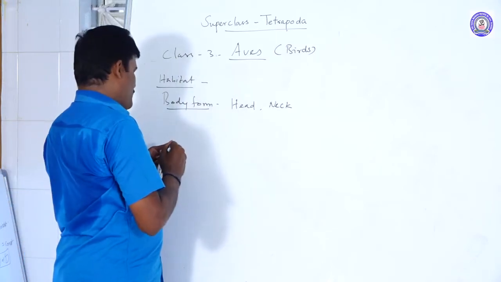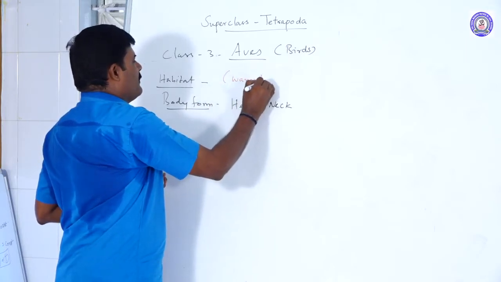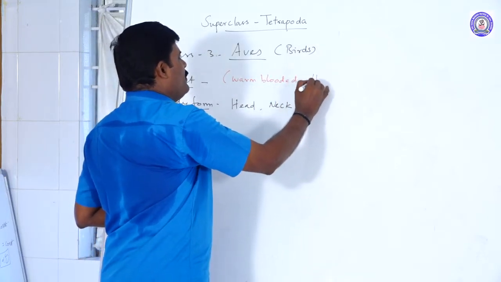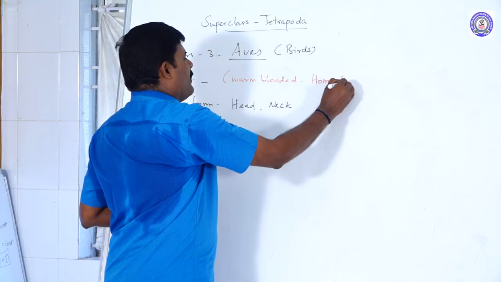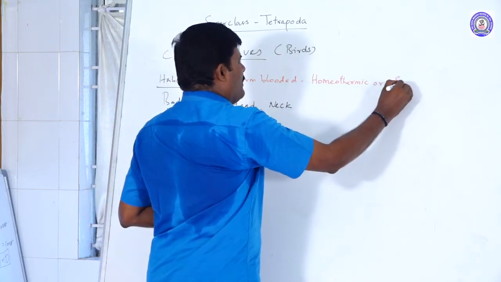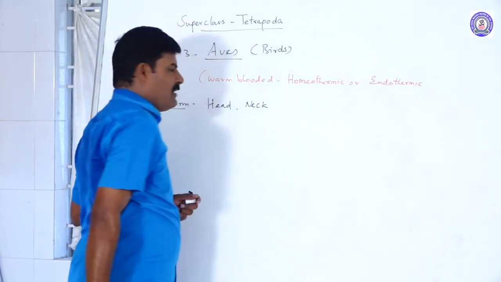Warm-blooded, otherwise called homeothermic, or otherwise called endothermic animals.